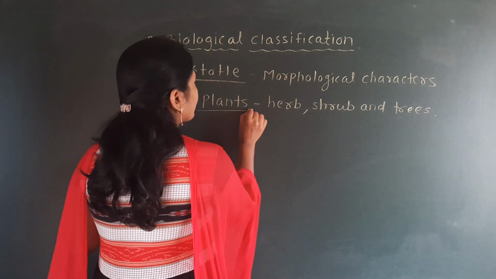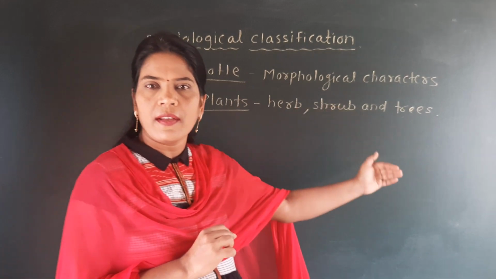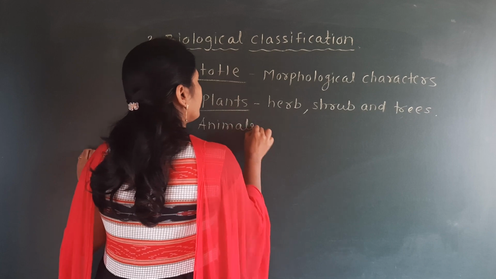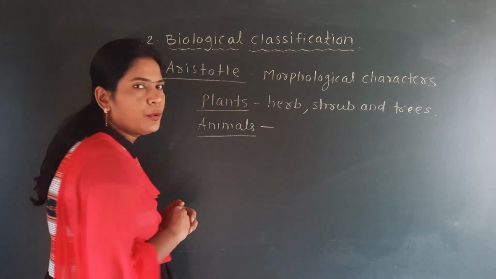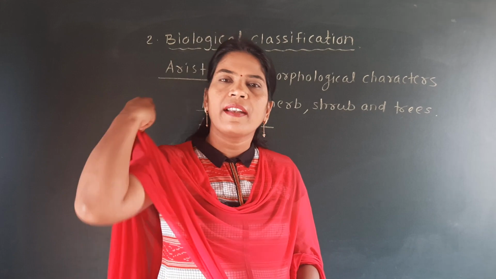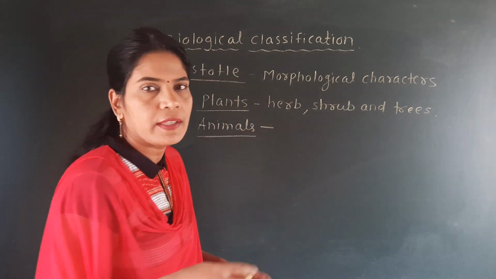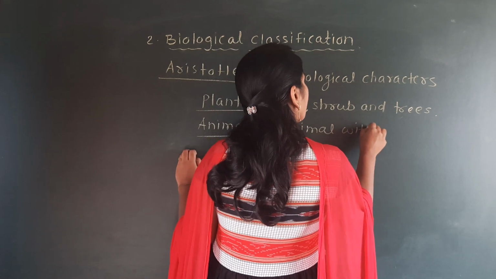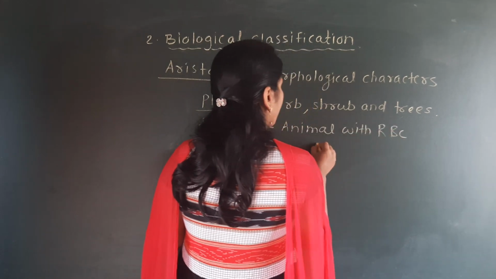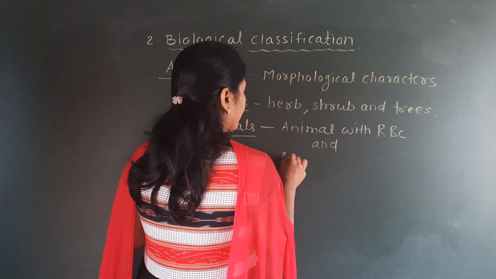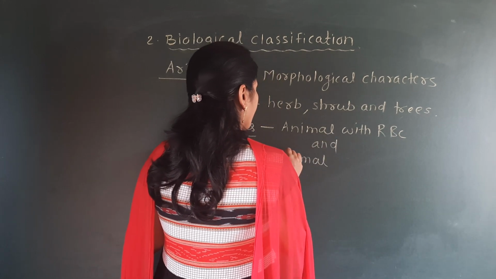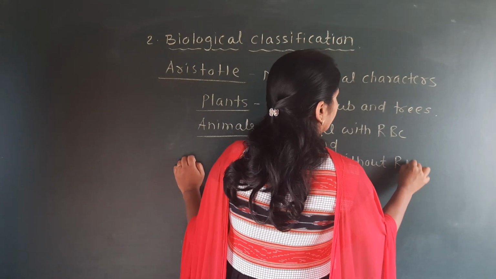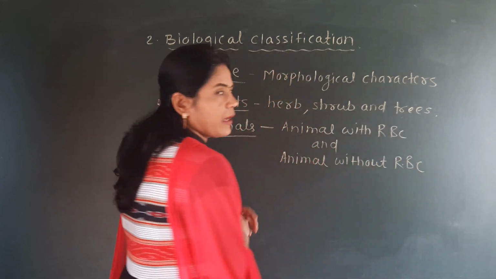First he classified the plants into herb, shrub, and trees, as well as the animals into two types: animals with RBC and animals without RBC.